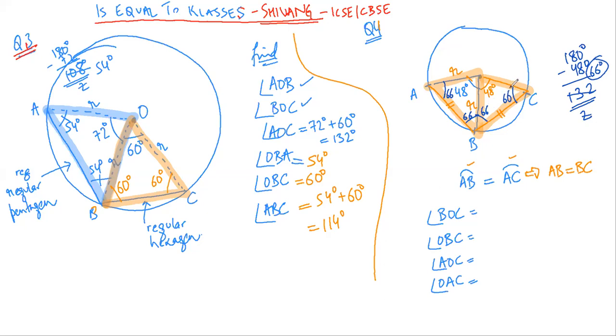I hope things are pretty clear. Yes. So BOC is 48 degree, OBC is 66 degree, AOC is 48 plus 48 is equal to 96 degree, and OAC